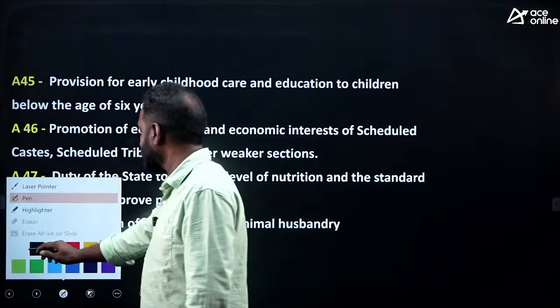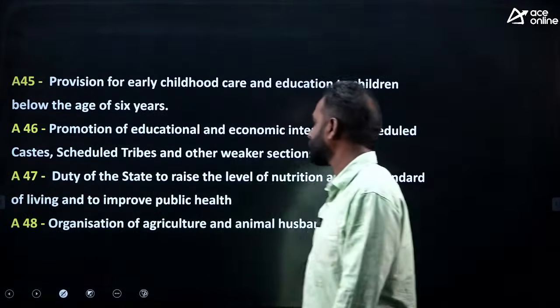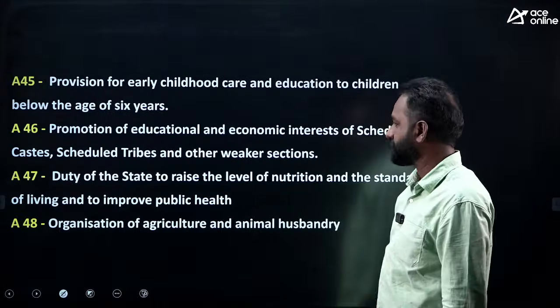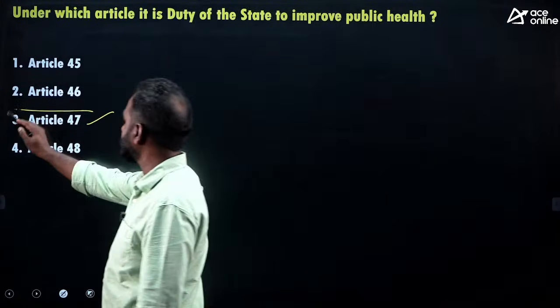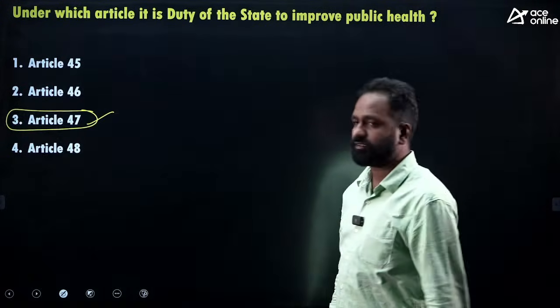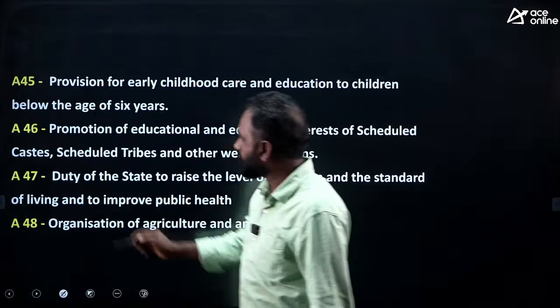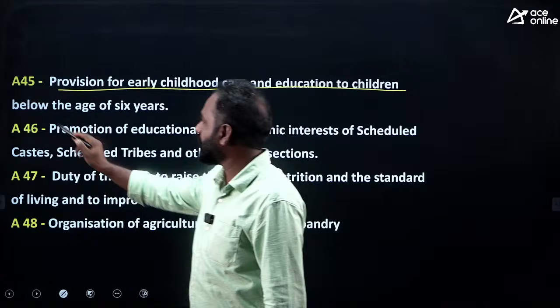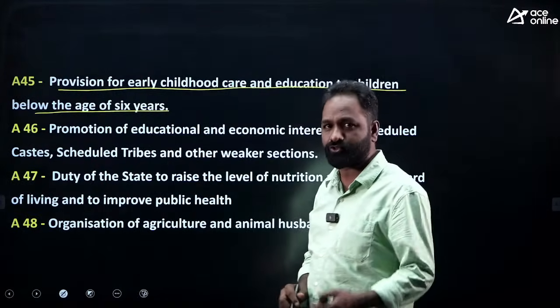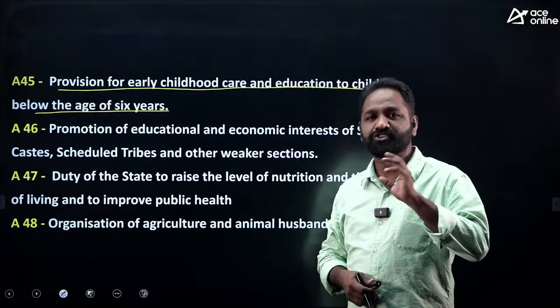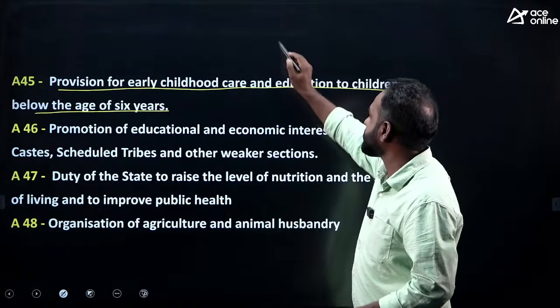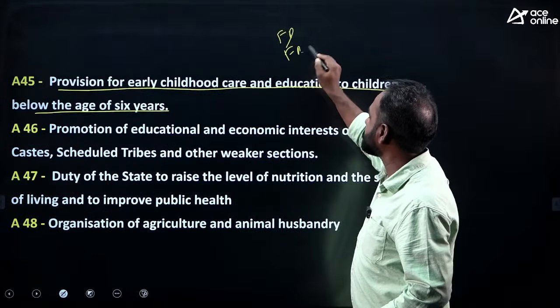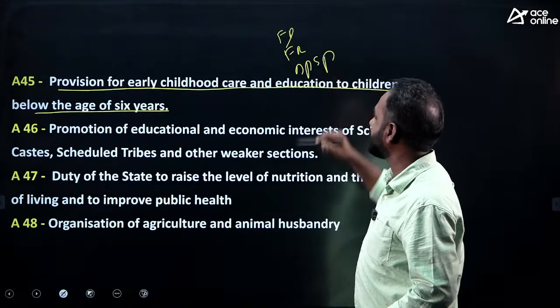Okay, let's see 4 articles recently which are in the news only. Of course, that is what I already mentioned. The answer is 47. Let's see 45. Article 45 provisions for early childhood care, education to the children below the age of 6 years. As you know, education is mentioned in 3 things: fundamental duties, fundamental rights, and DPSP also.